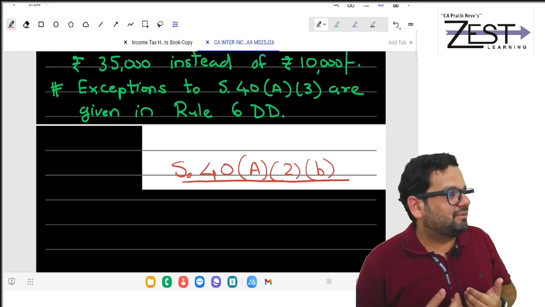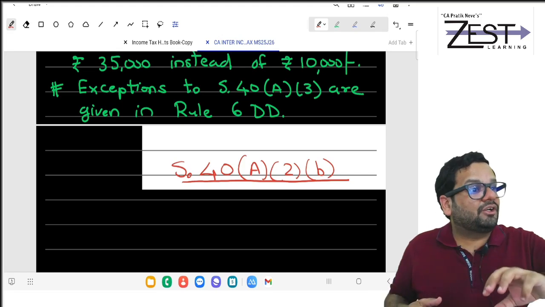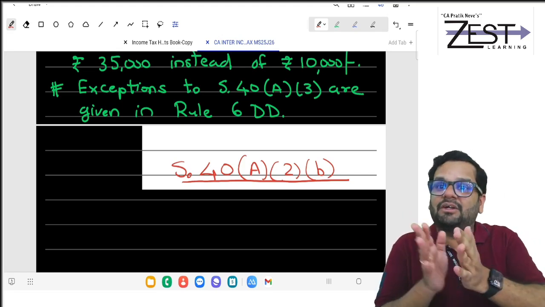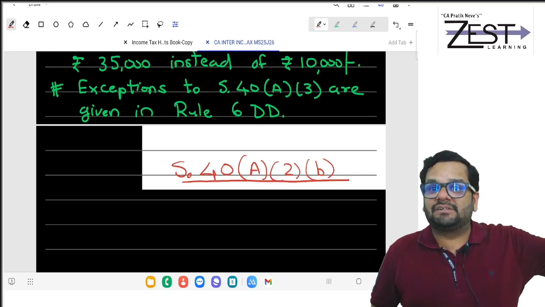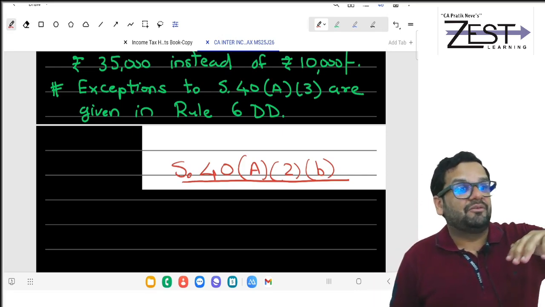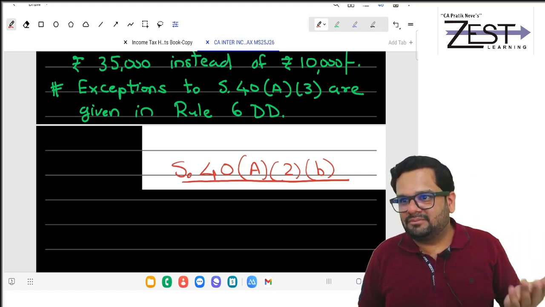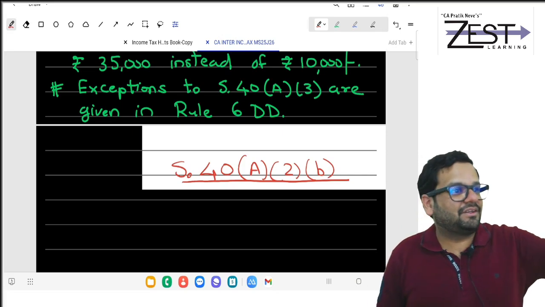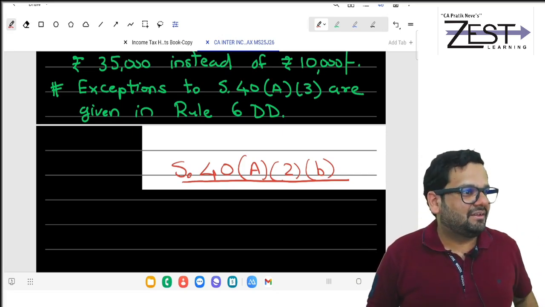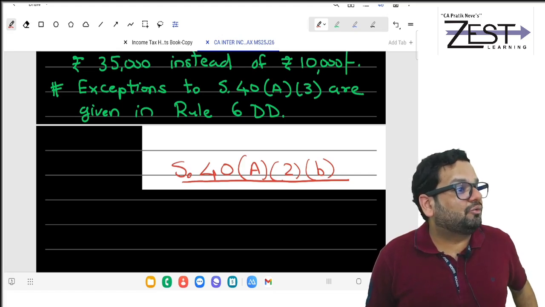Eventually it's my funds, but what I'm doing is taking benefit by diverting my income into the hands of my parents. So what happens? We can use their slabs also: 0 to 3, 3 to 7, 7 to 10, 10 to 12, 12 to 15.